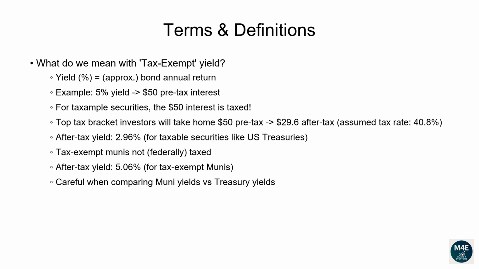On the other hand, most, but not all, municipal bonds, aka munis, are usually tax-exempt at the federal level. That means the full 5% yield from a muni bond stays in your pocket, no federal tax is taken out. This is very important to keep in mind when comparing municipal bonds that offer a tax-exempt yield versus the yield of taxable securities, like US Treasuries and corporate bonds.